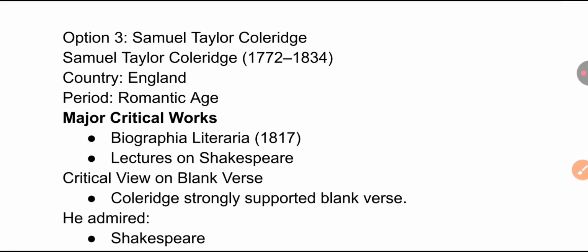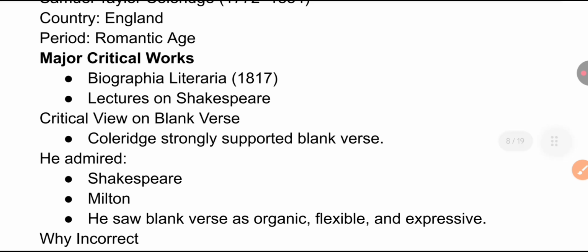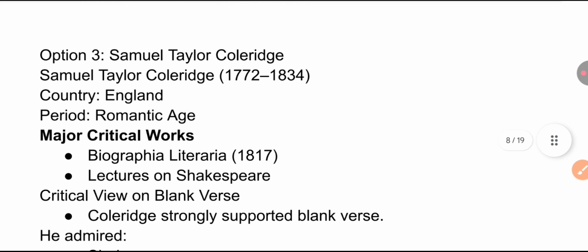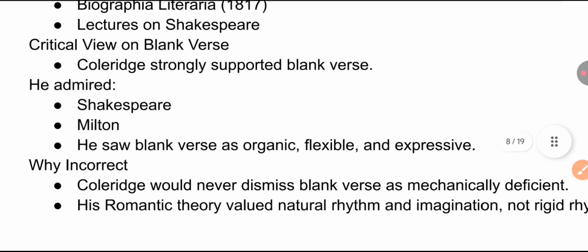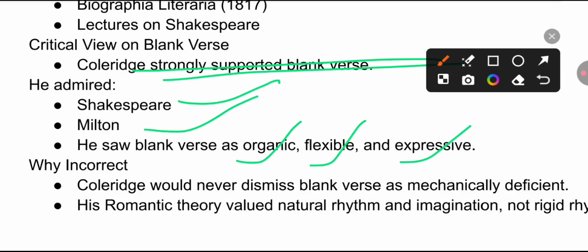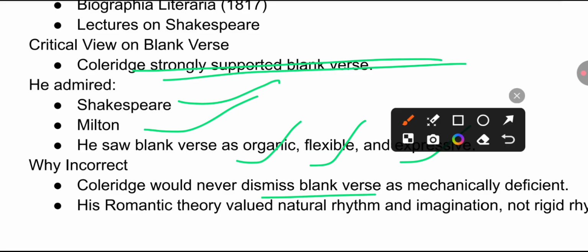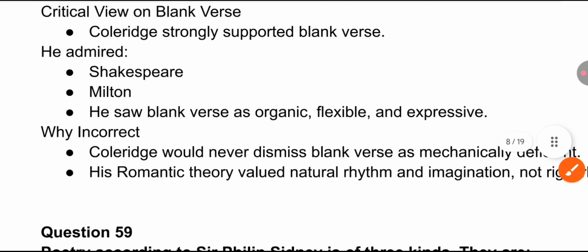related to Dr. Johnson. Samuel Taylor Coleridge, from the Romantic Age, has important works such as Biographia Literaria and lectures on Shakespeare, and remember, fancy and imagination are related with him. Coleridge strongly supported blank verse too. He admired Shakespeare and Milton, and he saw blank verse as organic, flexible, and expressive. So verse only to the eye is related only to Dr. Johnson. Coleridge would never dismiss blank verse as mechanically deficient. Okay, so these are the correct answers.